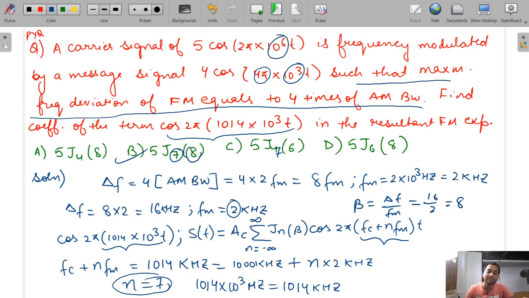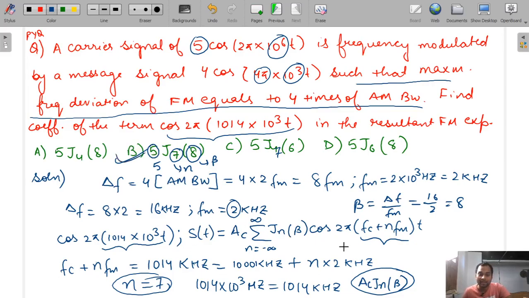So this 8 is correct. This is beta. This is n. And this is our Ac coefficient. So Ac is here 5. So our answer should be Ac J_n(beta). Okay. So option B is the correct option.